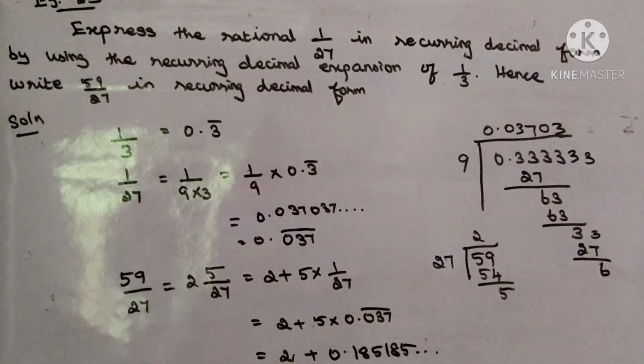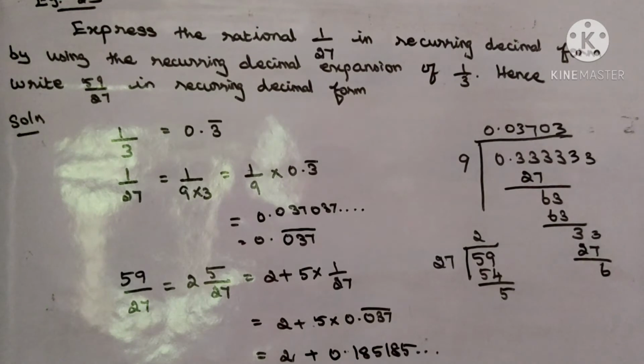Listen to the next question, example 2.3. Express the rational number 1 by 27 in recurring decimal form by using the recurring decimal expansion of 1 by 3. So for 1 by 3, what recurring decimal do we get? We use that answer to express 1 by 27. Hence, write 59 by 27 in recurring decimal form, using the results.